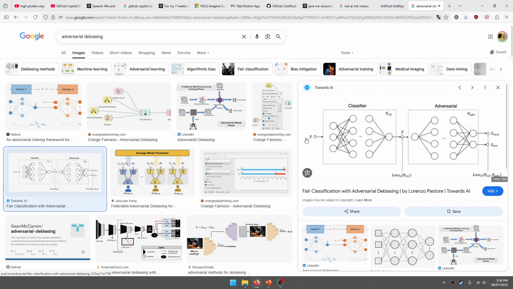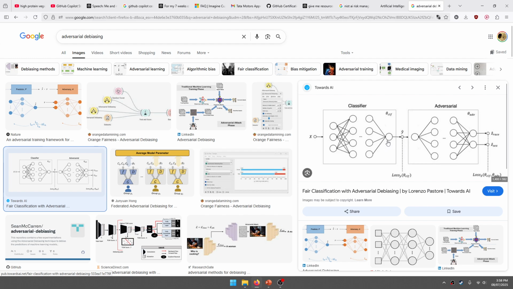Let us say that a person X has come in and the loan has been approved. Now our adversarial classifier will try to guess one of the features based on the output of the classifier. For example, if X's loan has been approved, the adversarial network will try to guess that maybe this person is a male, that maybe this person resides in a metro city, or maybe in a tier three city.